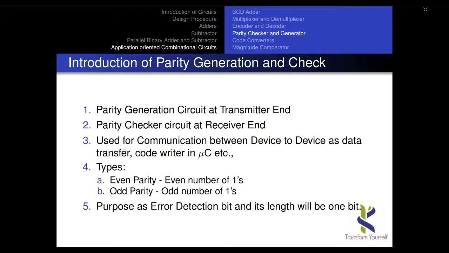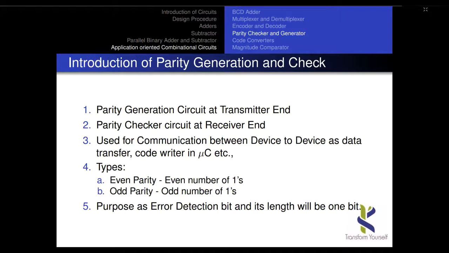I will discuss the remaining types of parity checker later; there are very advanced levels of parity checker. One dimensional parity checker means we use only one bit, and since it is one dimension, we consider the total data in a sequential array, one after another. It is just a single dimensional array, not a two dimensional way of representing. So the entire data is considered sequentially, like a one dimensional array.